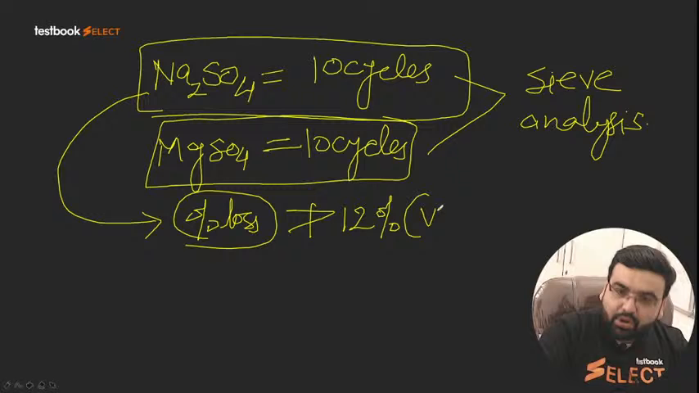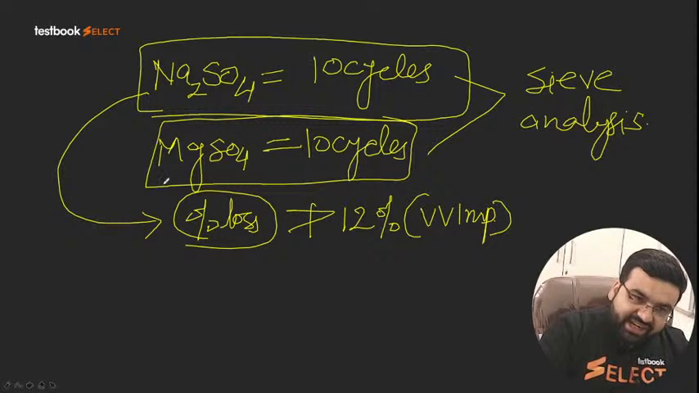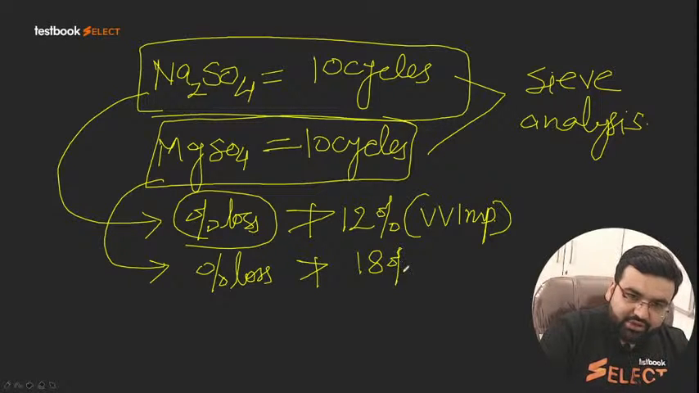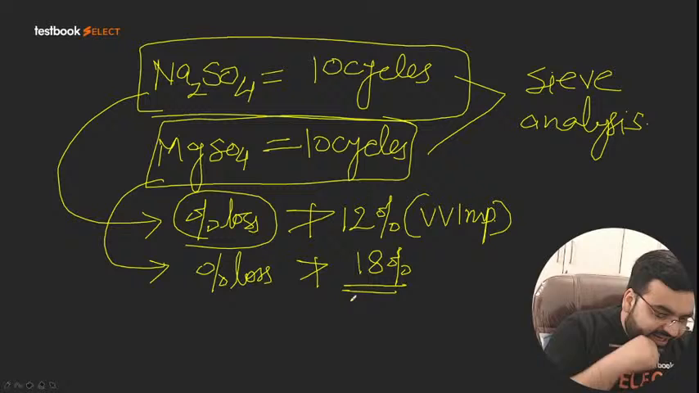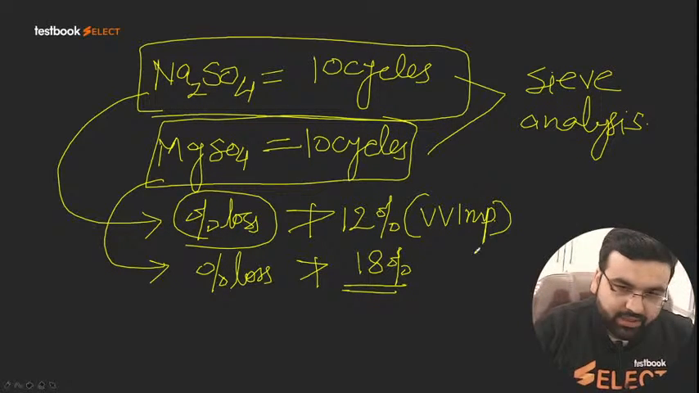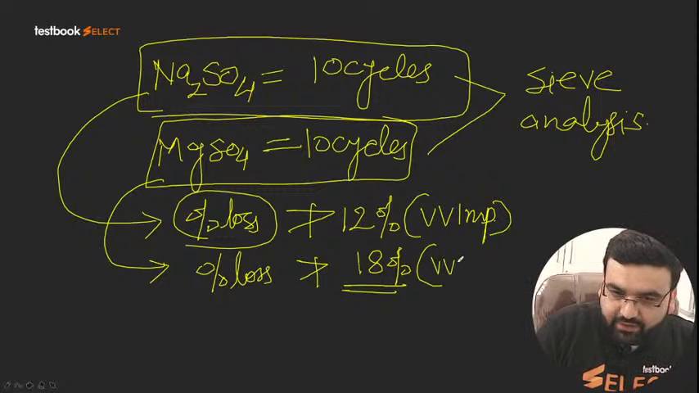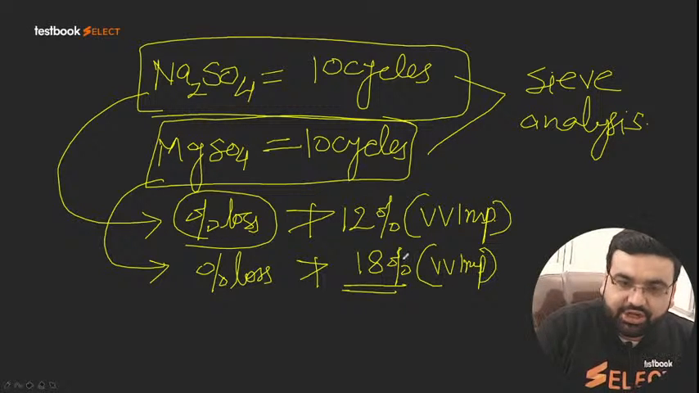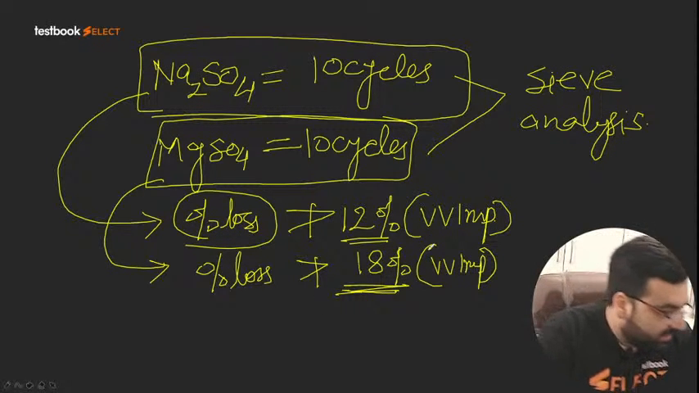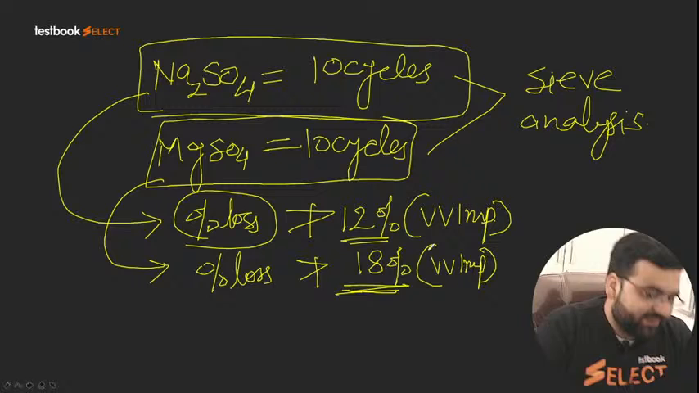Very, very important, what I have written here. And for magnesium sulfate, the percentage loss should not be greater than 18%. Again, this is very, very important. There will be disintegration of the grains. For sodium sulfate it should not be greater than 12%, and for magnesium sulfate it should not be greater than 18%.